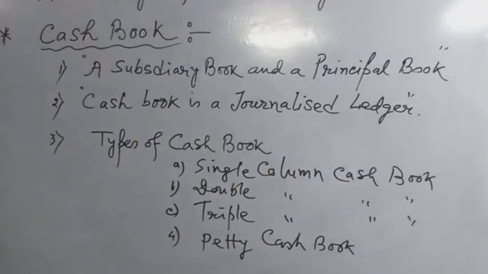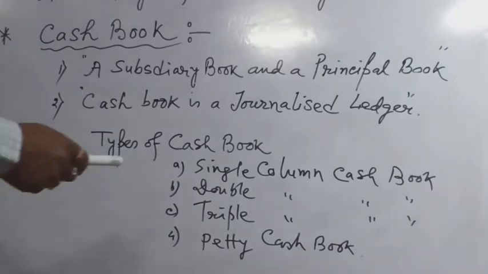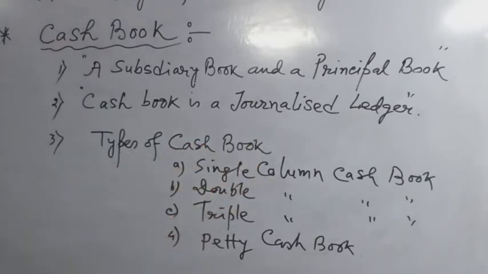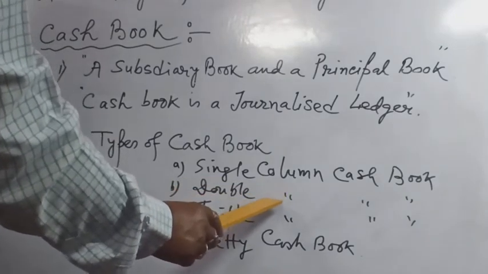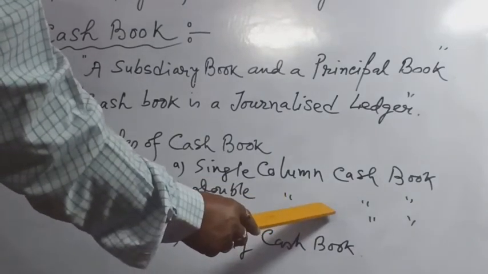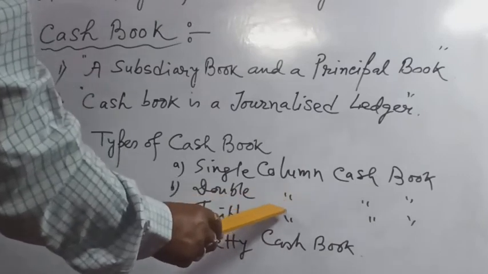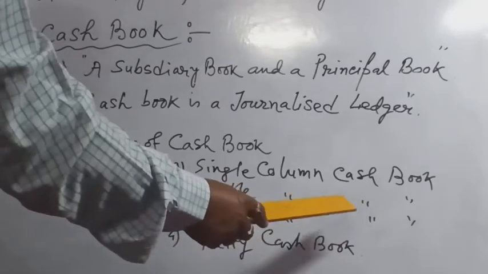Single column cash book records only cash transactions: left hand side one column, right hand side one column. Only cash transactions are recorded. That is known as a single column cash book. Double column means two columns, either cash and discount, or bank and discount, or cash and bank.